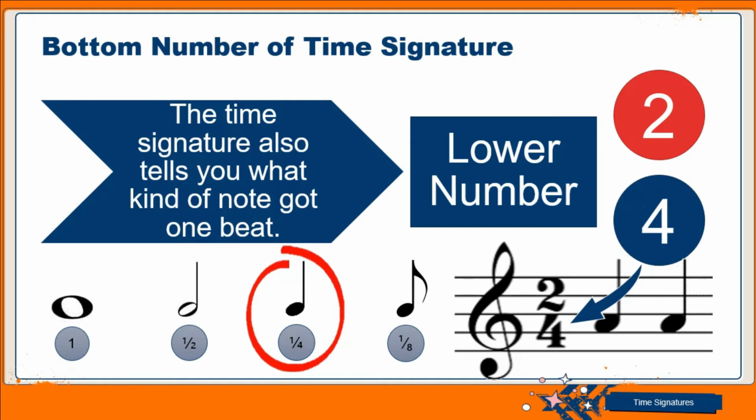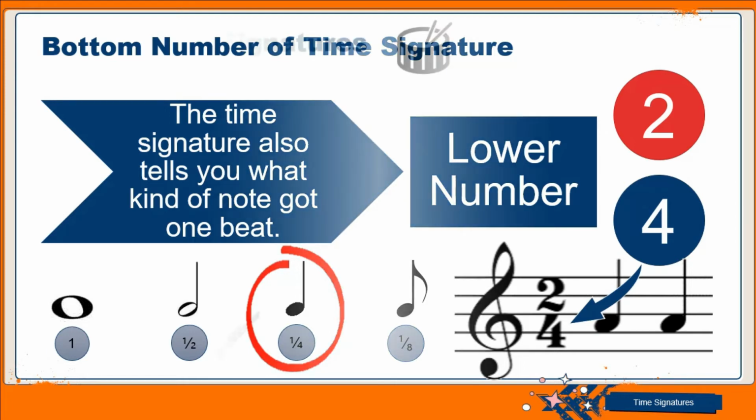Then, if we know which notes have 1 beat, we can find the values, the beats, of every other note used in the piece. Remember, the most common bottom number is usually 4. It's very common in most pieces, but that does not mean we cannot find other time signatures representing other notes as 1 beat each. So that is all about the bottom number of the time signature.